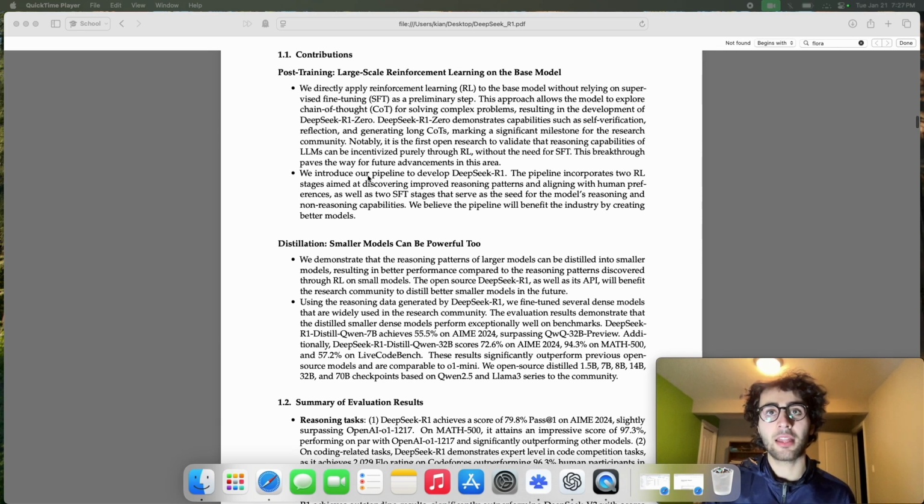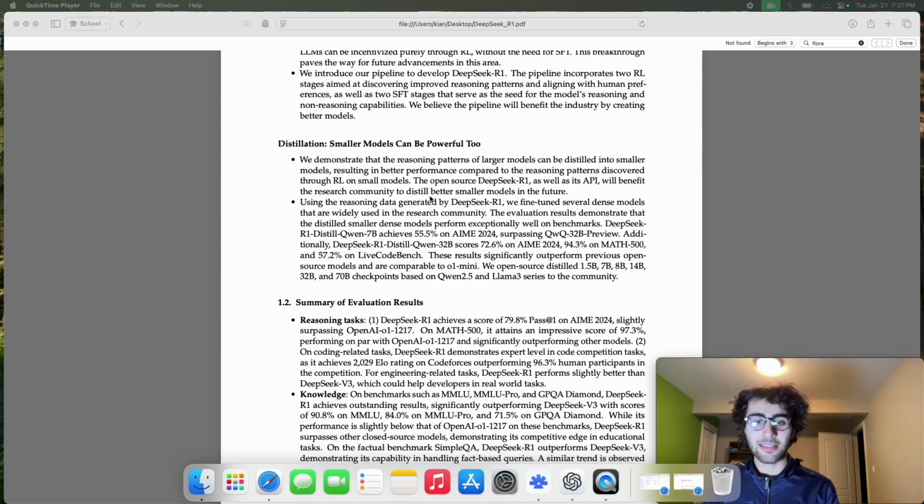Secondly, they introduced the pipeline used to develop DeepSeek-R1, which has 4 stages split up into 2 parts. We have 2 RL stages as well as 2 supervised fine-tuning stages. But don't let this make you believe that they're consecutive. In fact, in the R1 process, we have 1 supervised fine-tuning followed by RL, another supervised fine-tuning, and a second RL to iteratively fine-tune the model. I'll explain why it's in this specific order, and this will be the second subject of the video. First, we're going to talk about R1-Zero.